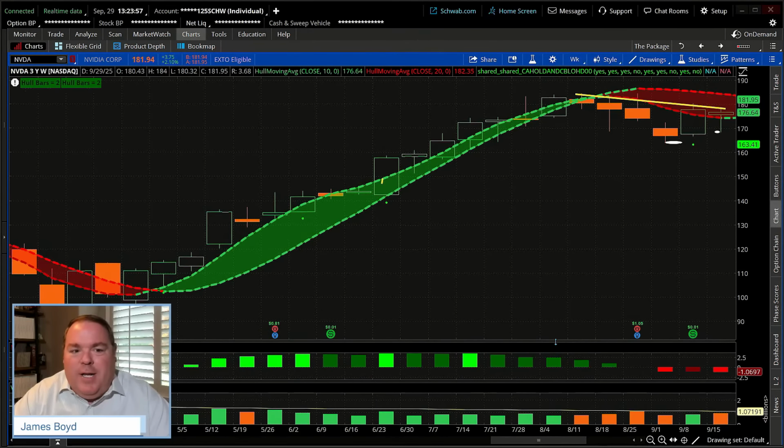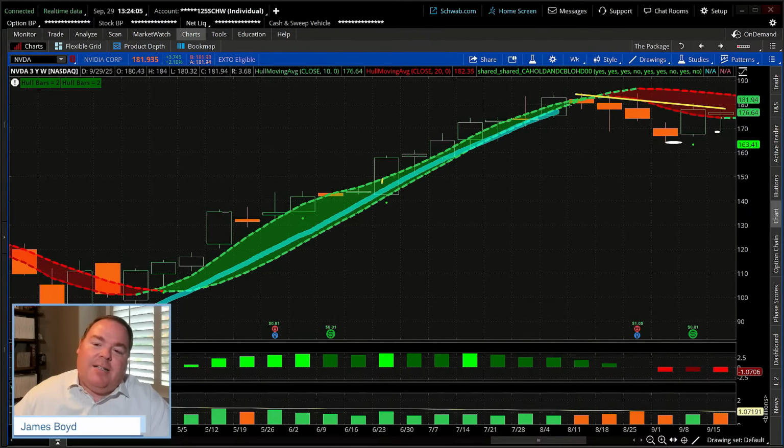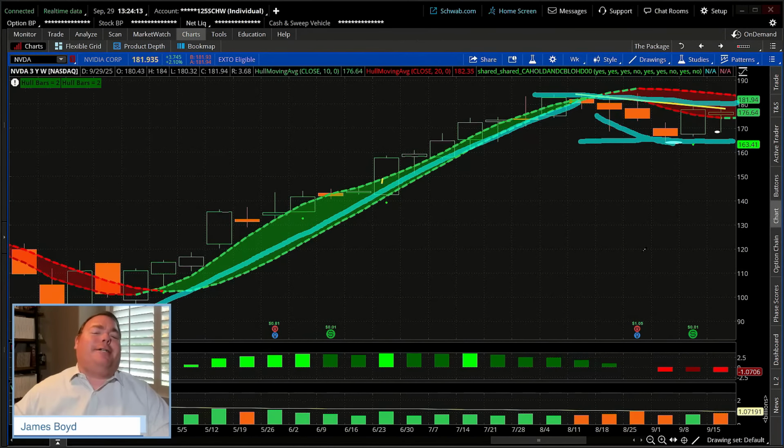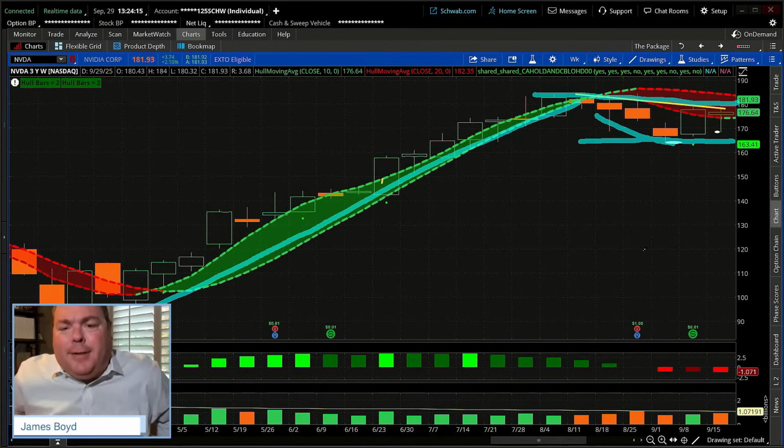Okay, so what do you see on NVIDIA? I mean, it looks pretty similar, right? You see this little run to the upside and a little pullback. Now, here's what I love about technicians, and it's funny. Well, we don't know for sure what's going to happen. We're going to have to see.